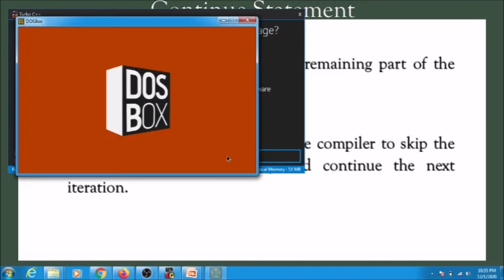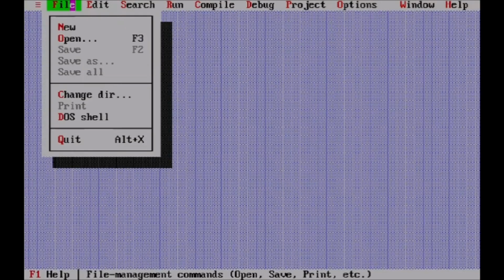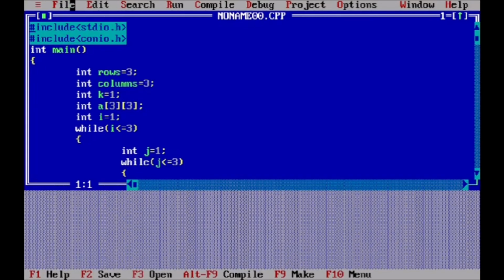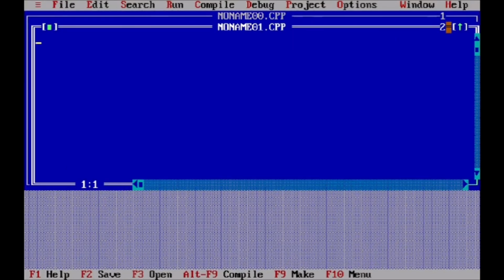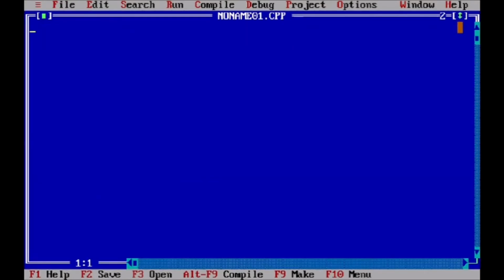So we start our Turbo C and a new program. The first thing we always do is include the header files.